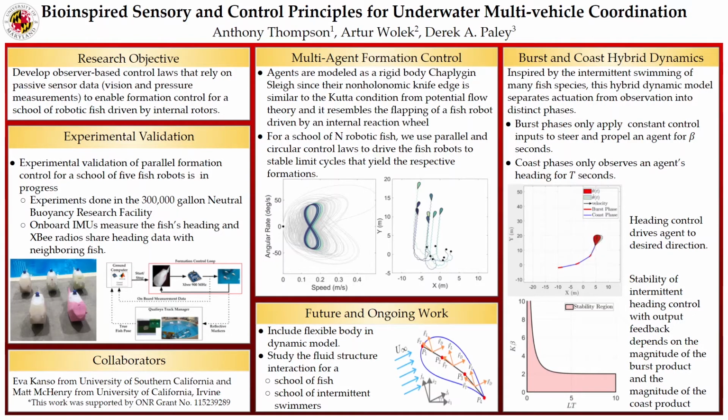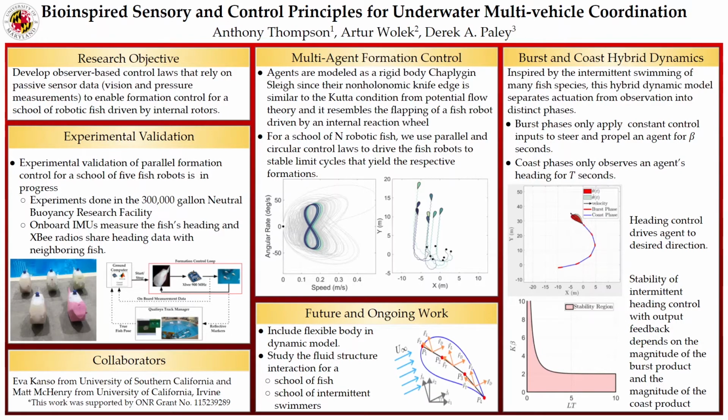And one of our first achievements in this area is our work in multi-agent formation control, where we model a fish as a rigid body Chaplygin sleigh. The Chaplygin sleigh model can be visualized as a triangular cart with two caster wheels in the front, a single knife edge in the back, and a reaction wheel at the center of mass. The knife edge has a non-holonomic constraint which is similar to the Kutta condition from potential flow theory. And when we apply a torque to the reaction wheel, we cause the robot to rotate as well as translate. And this resembles the flapping of a fish robot.